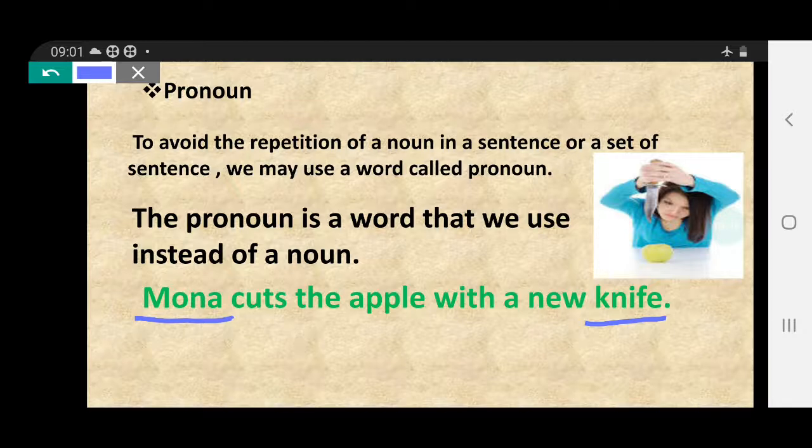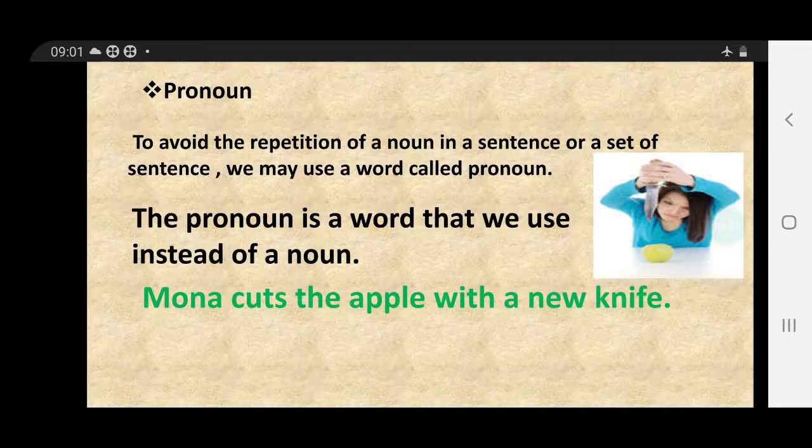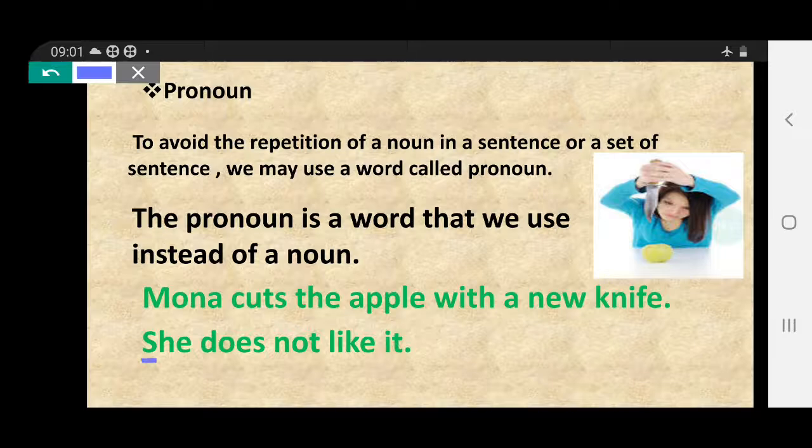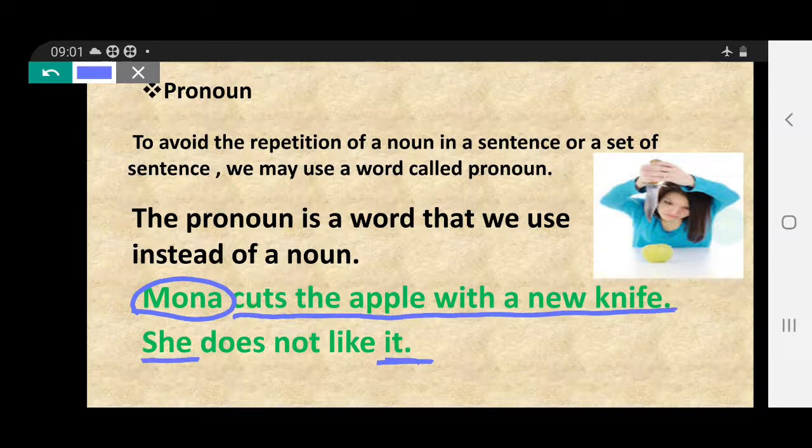For Mona I can use she, for knife I can use it. If I say she does not like it, in this sentence she is a pronoun I am using for Mona, this noun. And next, it is a pronoun I am using for cutting the apple with a new knife. Such a long sentence, I am expressing with the simple word it.